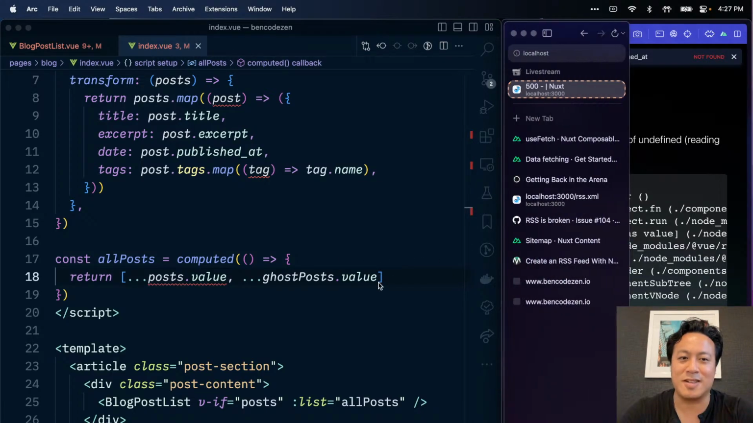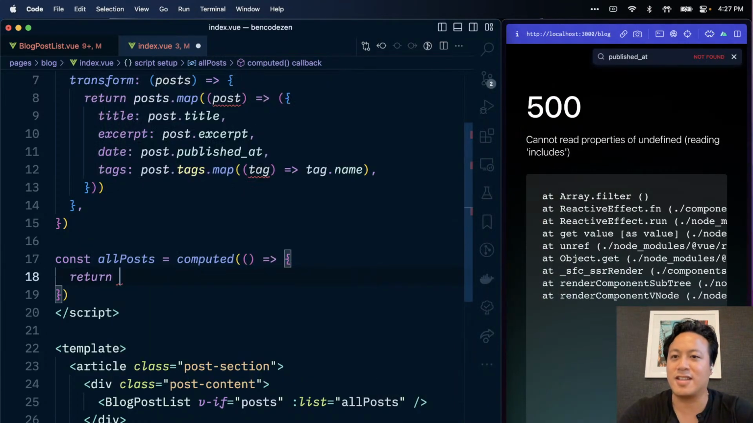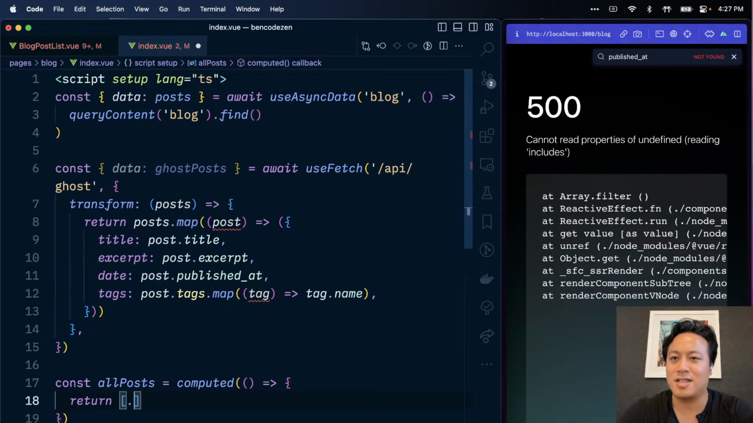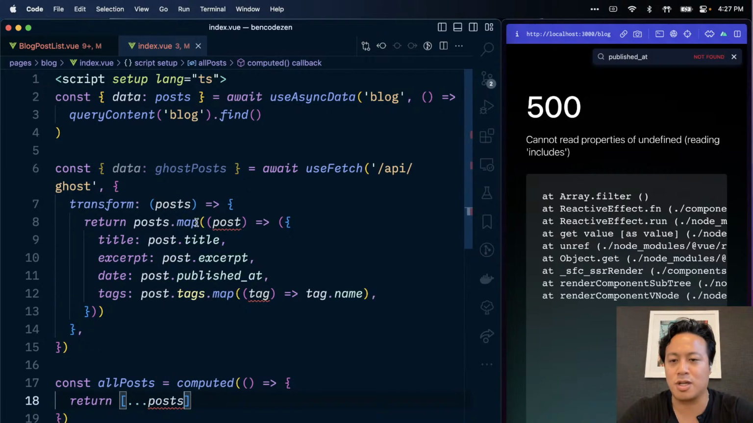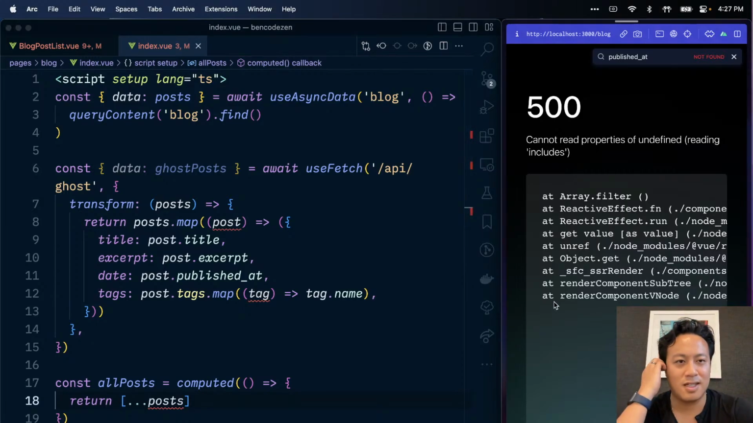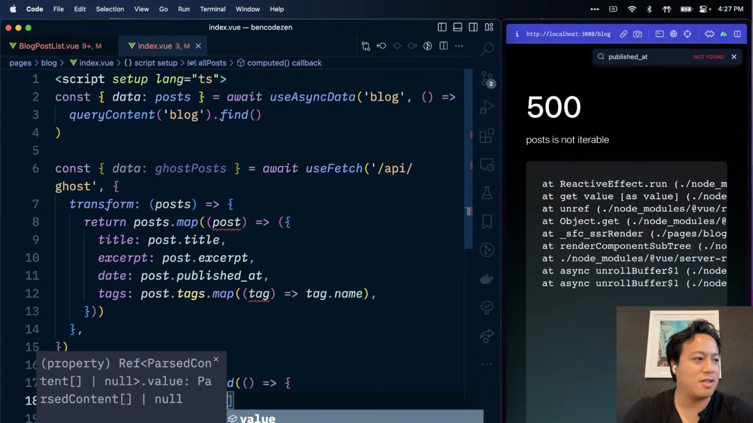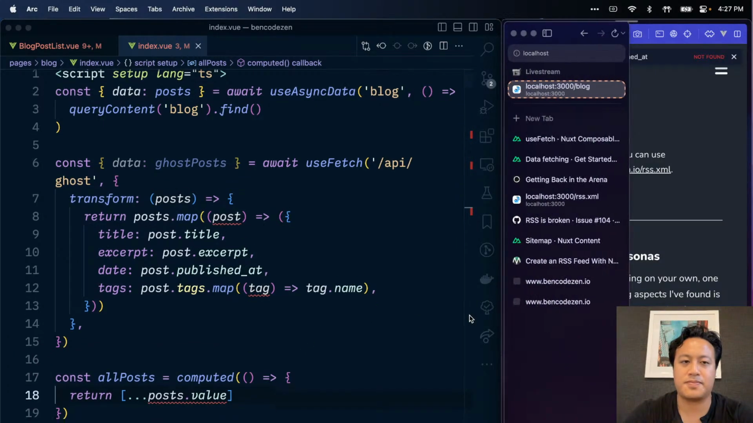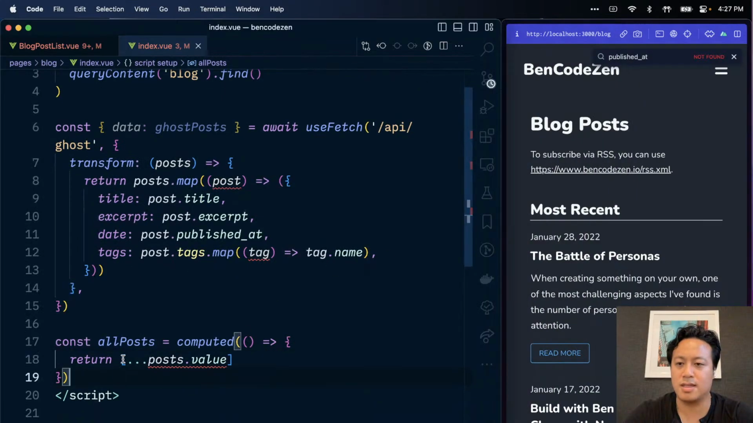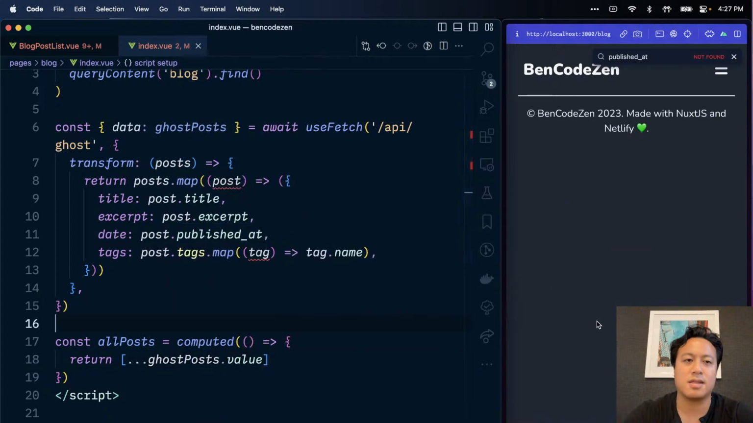I don't think this is gonna work. Yeah, yeah, yeah. Okay, something super funky right now. That's fine. Okay, hold on. Return posts like this. So this shouldn't work if I'm not mistaken. That should break. Yeah, post is not iterable. Save like this. Okay, that's good. Okay, now that we know that works, can we do ghost post dot value like this?